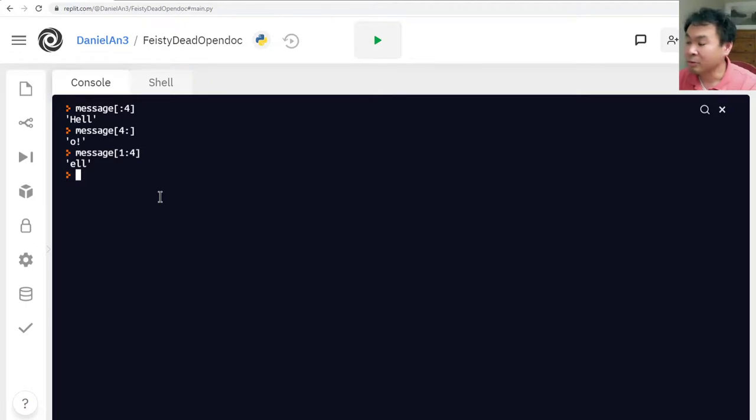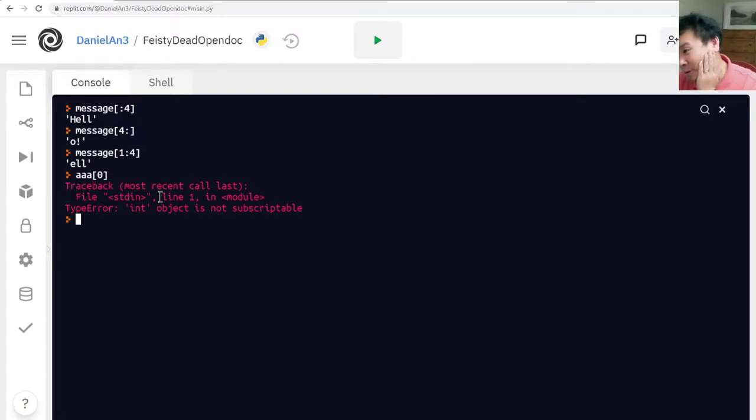All right, but see, the main difference is we had the AAA, right? If I try to get the very first letter of AAA, Python complains because this is an integer and you can't access it letter by letter. To see the real difference between these two things, there's something called the type command, type, parenthesis AAA, and you'll see that AAA is of the class type integer, int.